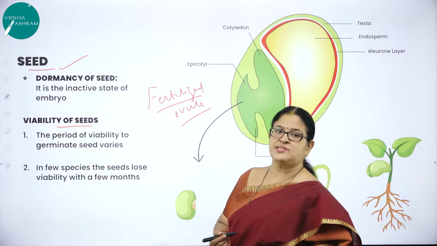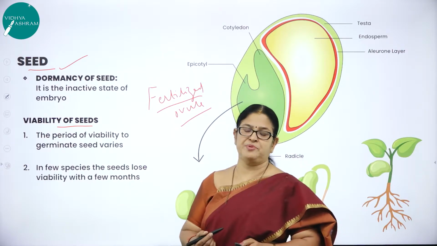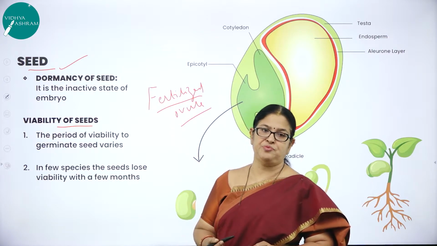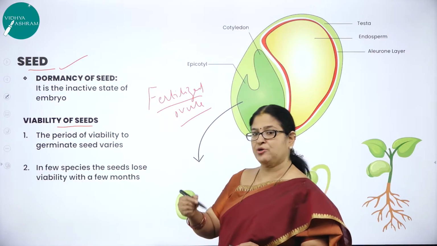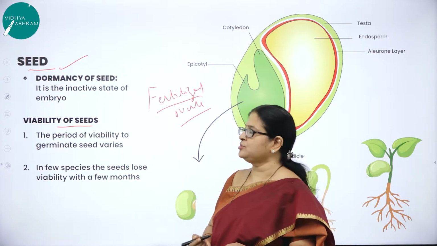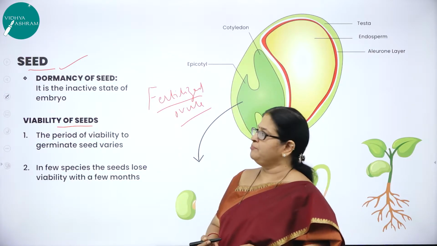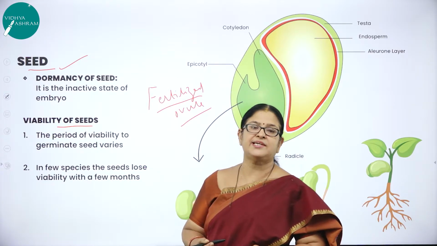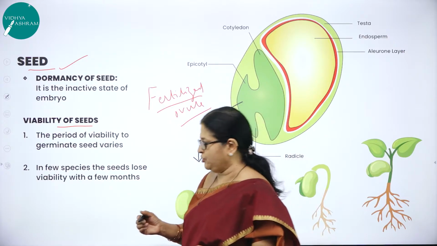So in the last session you have studied about the process of formation of endosperm. Endosperm is nothing but the nutritive tissue which is utilized to nourish the developing zygote. Zygote will develop into an embryo. So to nourish the developing embryo, endosperm is very important. So seed is defined as a fertilized ovule, right?